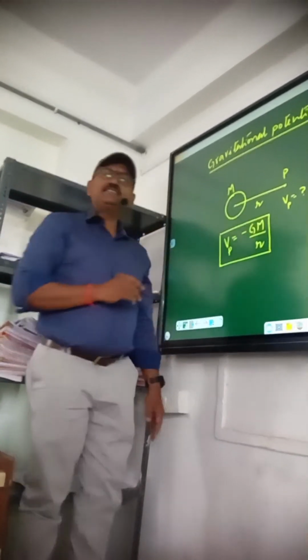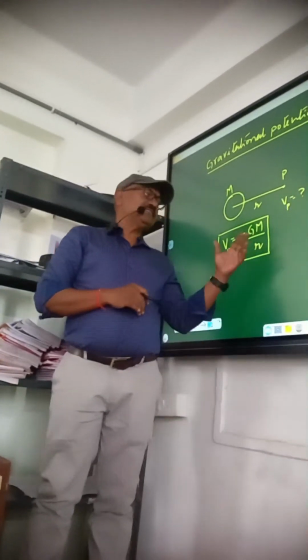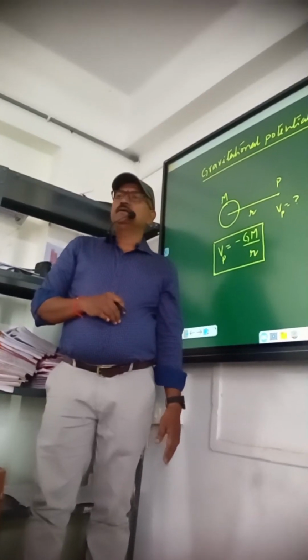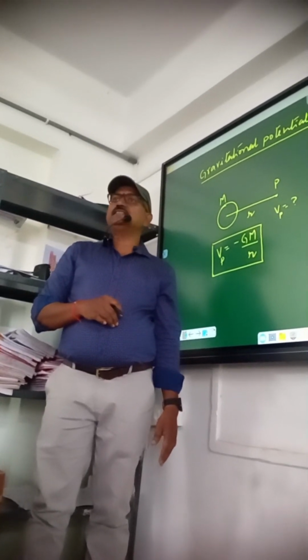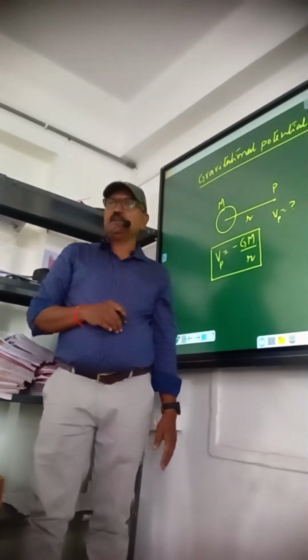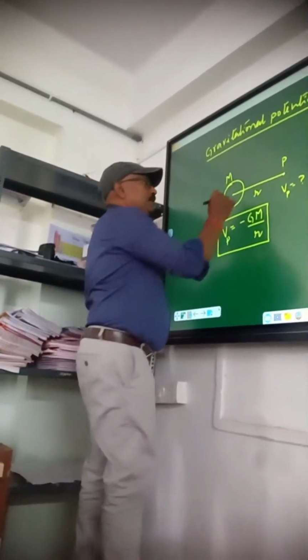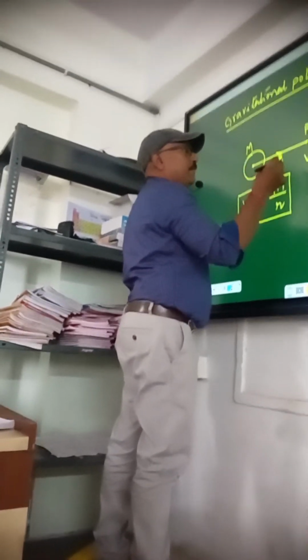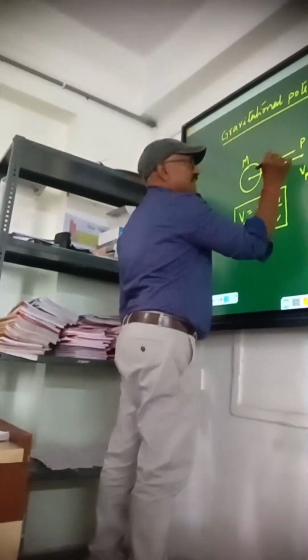Do you know why minus? Anyone? What is the reason for this minus sign? Force is opposite to the position vector. See, the position vector of this point is r bar in this direction, but the gravitational force is in this direction.